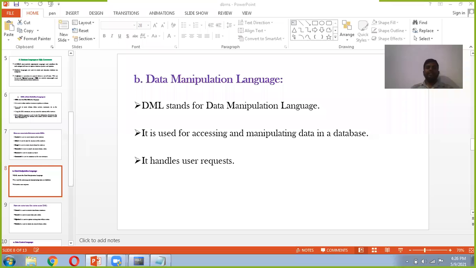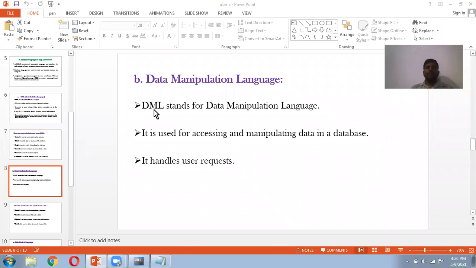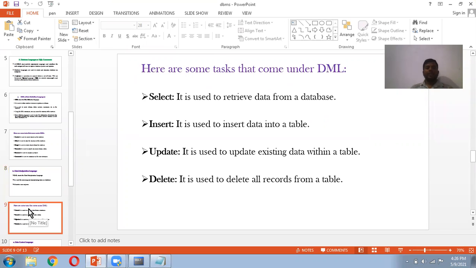DML stands for data manipulation language. It is used for accessing and manipulating data in a database. It handles user requests. The commands in DML are select, insert, update, and delete. Select retrieves data from the table or database. Insert inserts data into the table. Update updates existing data within a table. Delete deletes all records from the table. Again, we'll see all these commands in the practical session.